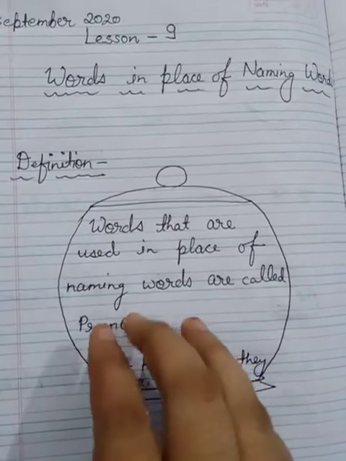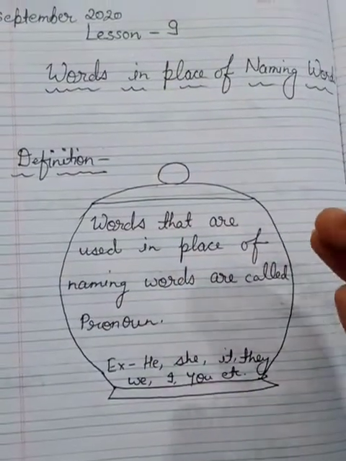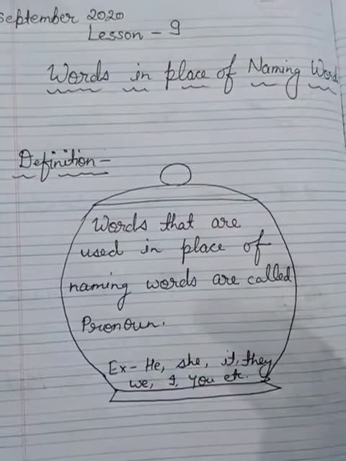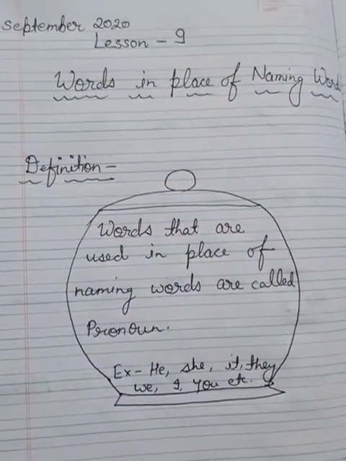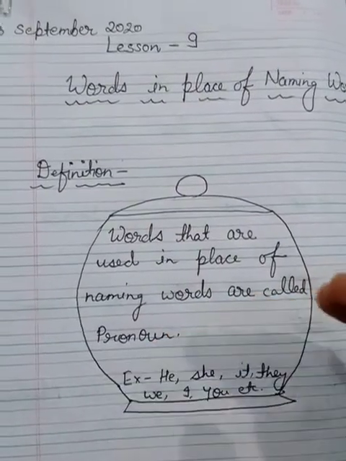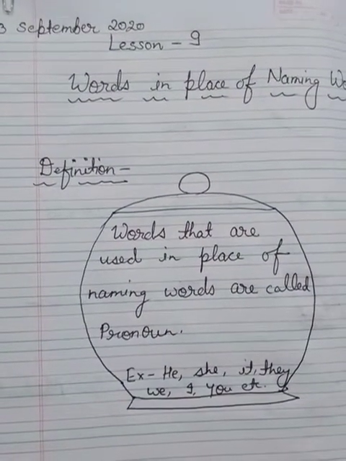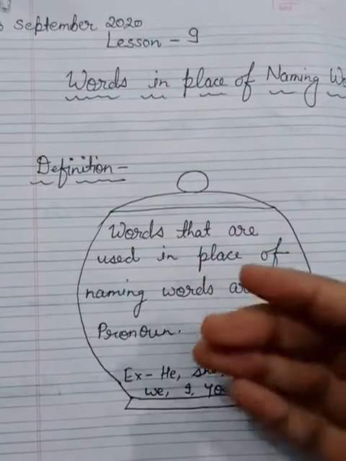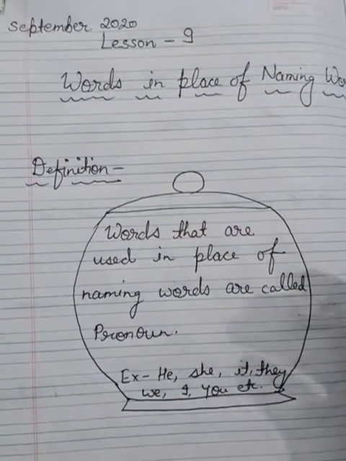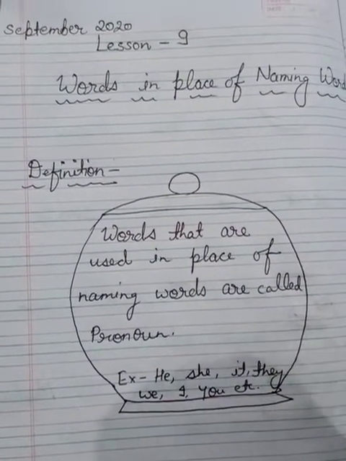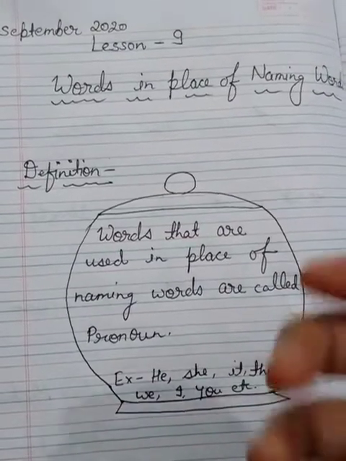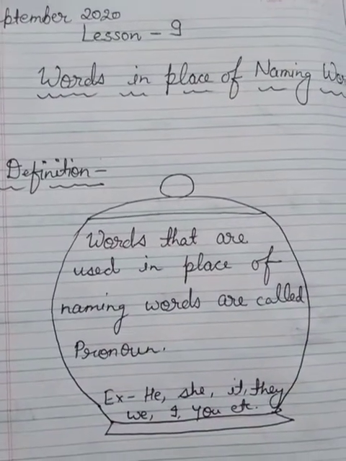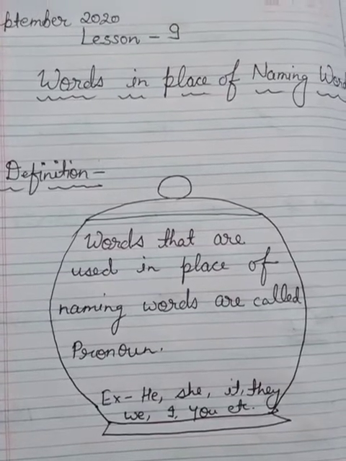Like Sita is going to market. Sita is taking vegetables from the market. Sita is taking other groceries from the market. So again and again we are saying Sita, but if we use a word in place of Sita, it will take less time to speak.